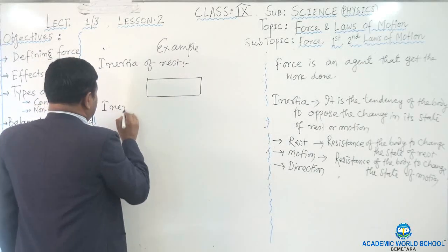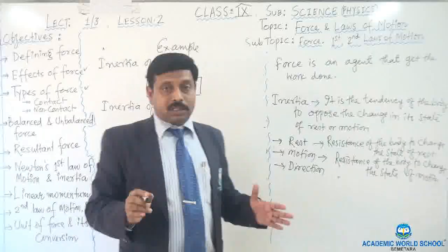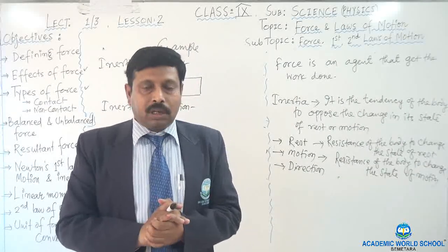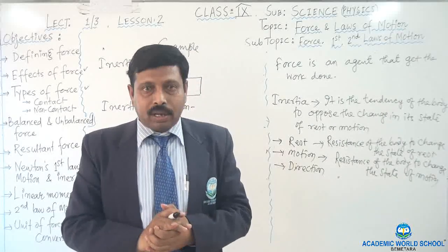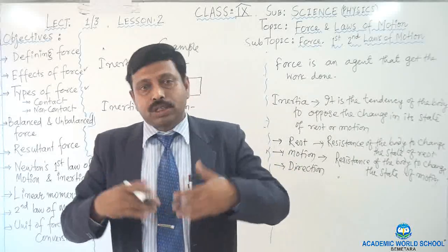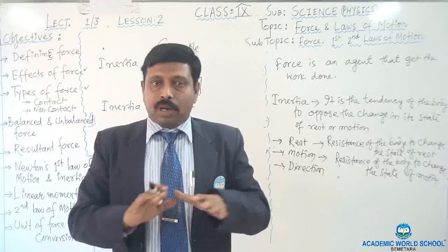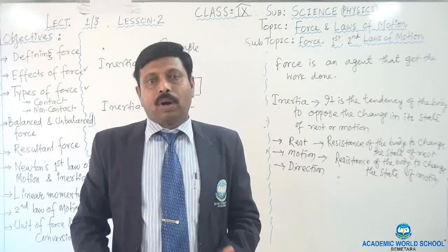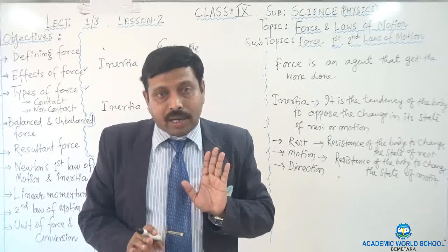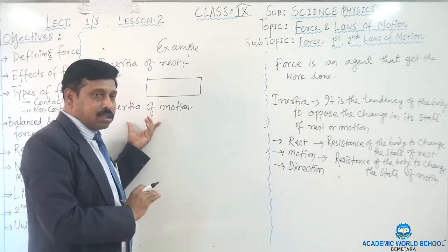Then come to inertia of motion. Suppose you see a moving bus. In a moving bus, the driver applies the brake all of a sudden. What will happen? The passengers will fall forward. Why? Because when the bus is moving at a high speed, the passengers are also moving at high speed along with the bus. When the driver applies the brake all of a sudden, the bus comes to rest, and the lower part of the body of the passengers also comes to rest, but not the upper part. So the lower part comes to rest and the upper part is still moving. So the passengers fall forward. This is an example of inertia of motion.